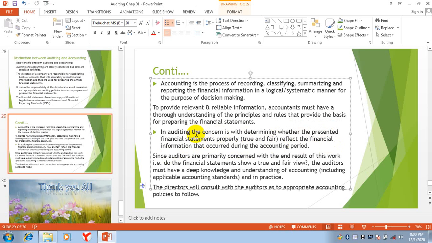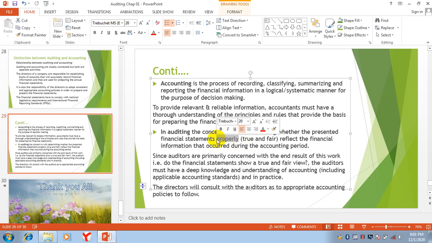The concern of the auditor is checking whether the presented financial statements are true and fair, there is no mistake, there is no fraud, and they are according to the financial reporting standards and generally accepted accounting principles.